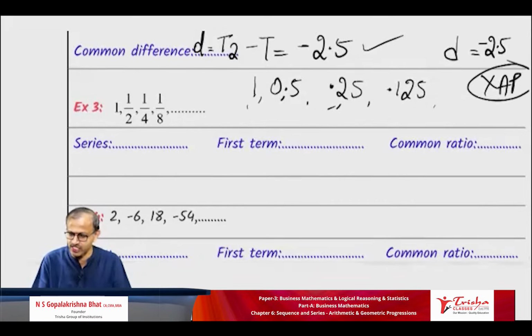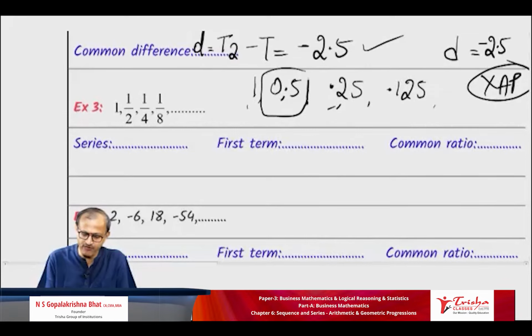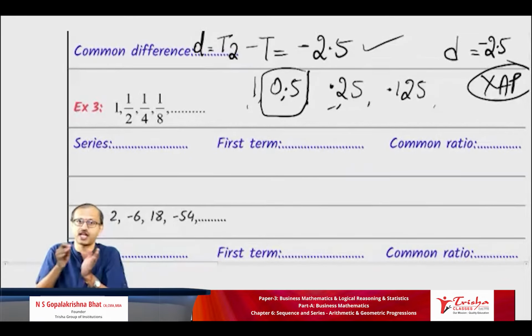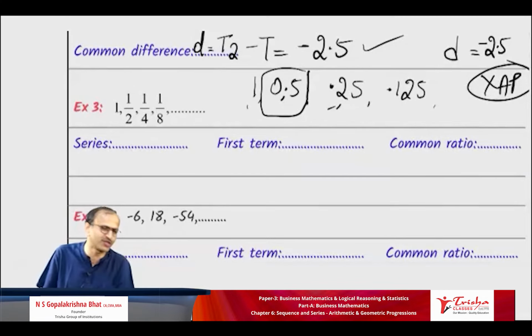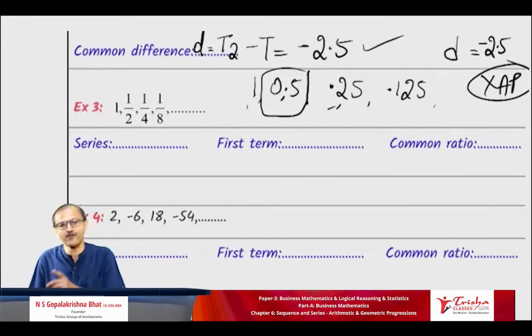Now our work is to test whether it is GP. How do you test if it is GP or not? All of you use the calculator. 0.5 divided by 1. Divide, not minus, it is divide. 0.5 divided by 1. Anything divided by 1 gives the same answer, no? Excellent. All of you go one step ahead.